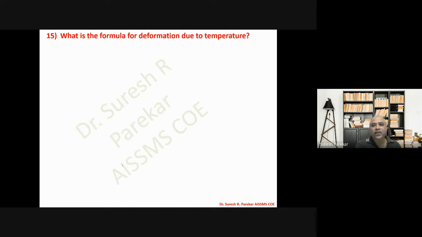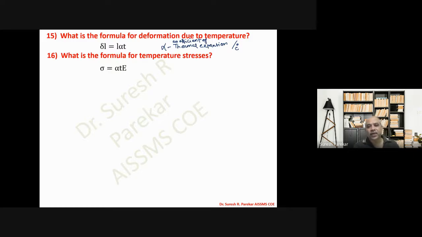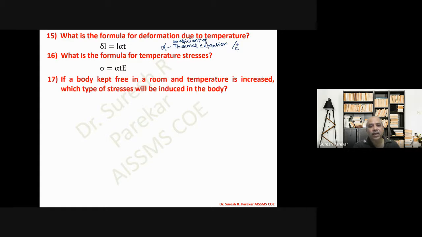What is the formula for deformation due to temperature? Delta L is equal to L alpha T. T is temperature and alpha is most important, the coefficient of thermal expansion. Important is its unit, and the unit we have is per degree centigrade. What is the formula for temperature stress? Sigma is equal to alpha T E. E is the modulus of elasticity.